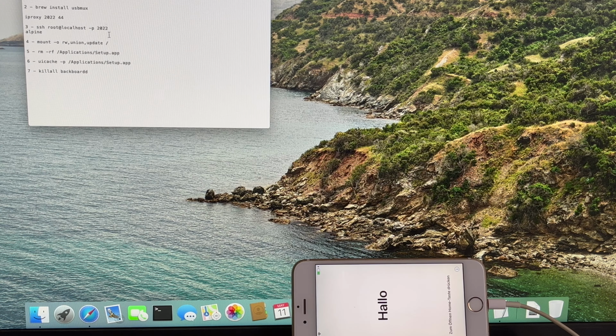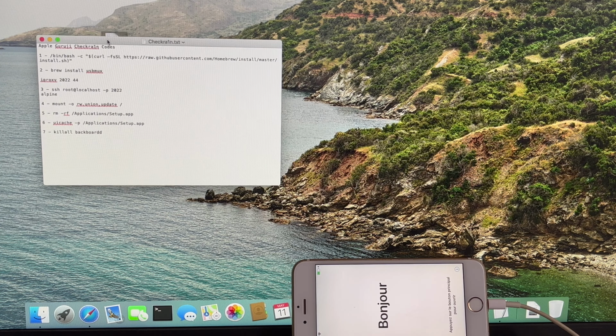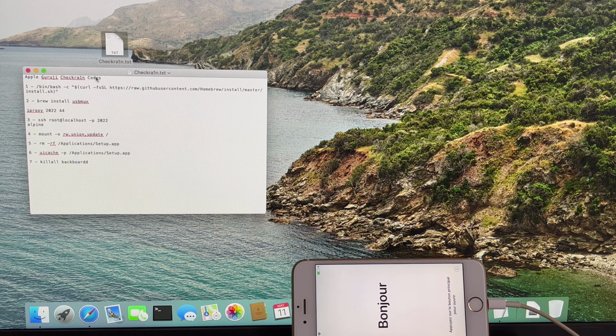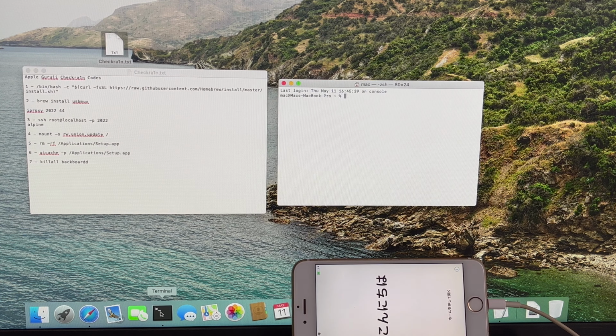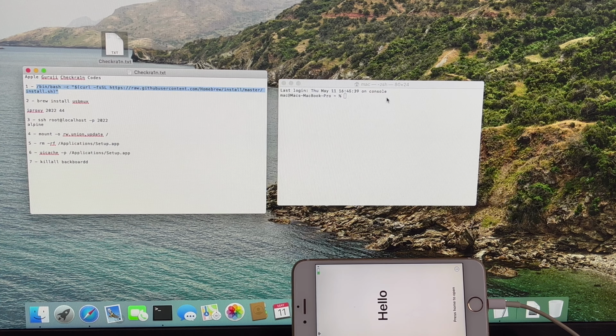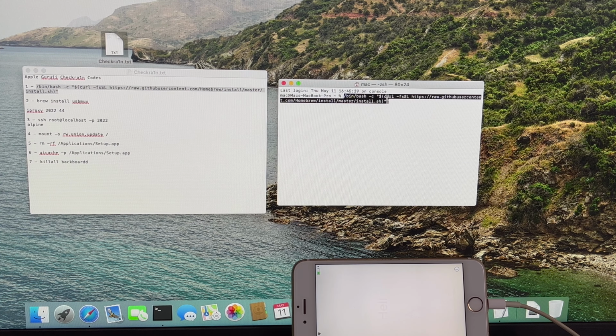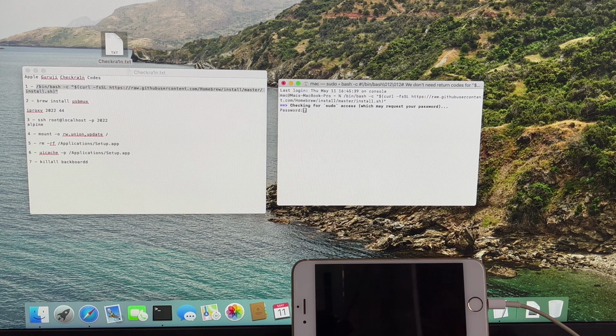Now, open the text file which contains the codes. Open a terminal window. Copy the first command and paste it in the terminal window. If it asks for a password, enter the password of your Mac.